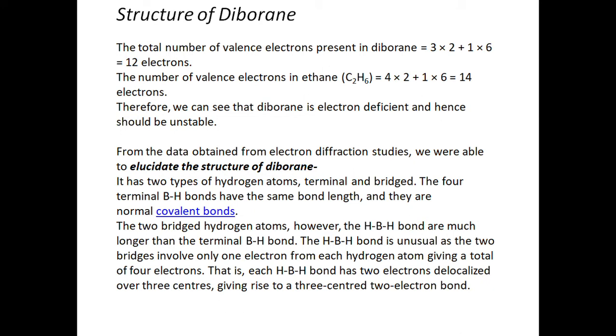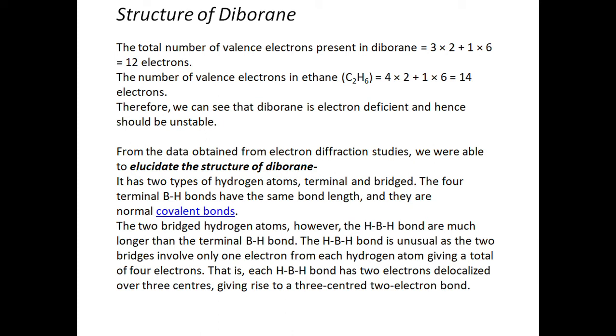How does it differ from ethane? Because it is B2H6 and here with carbon it is C2H6, it has 14 electrons. Therefore we can see that diborane is electron deficient. It has 2 electrons less than that of ethane, and hence it should be unstable.